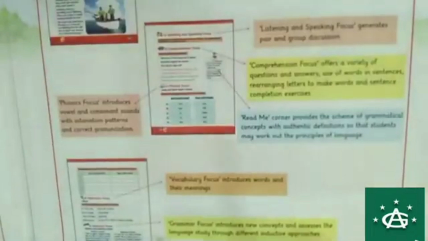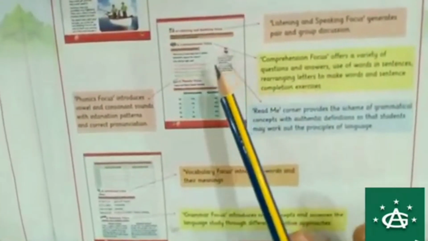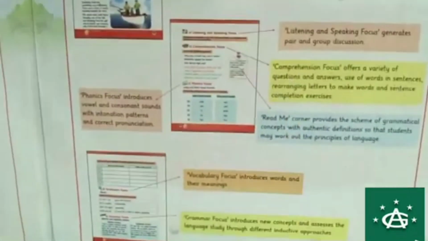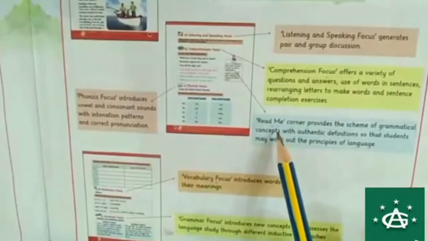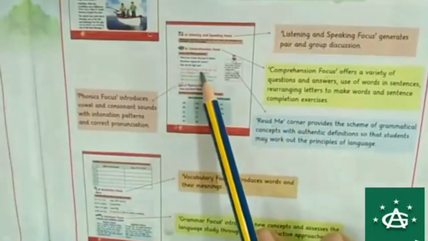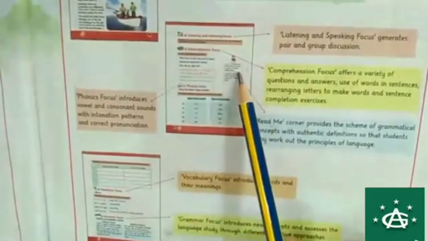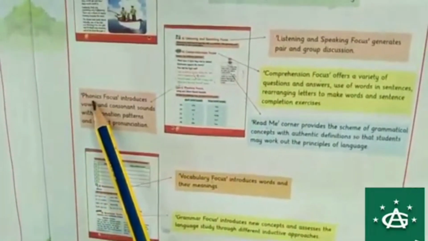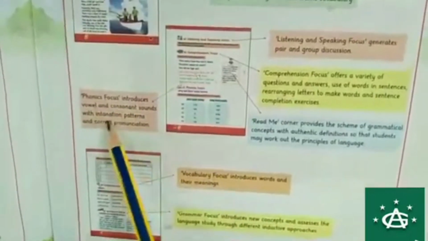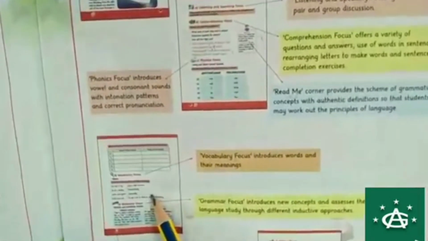Then you have your first topic, which is listening and speaking focus, and after that comprehension focus. In comprehension focus you will have your questions. The best thing is the Read Me corner. Read Me corner will provide you information about any new thing which is there in the topic. That Read Me corner will be there in front of each topic, where it's necessary to tell you what is a new thing. Phonics focus you will learn after comprehension, and then you will have vocabulary focus.